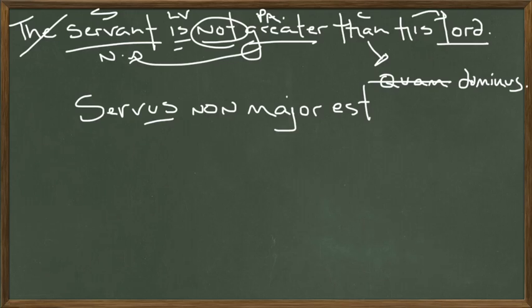However, if we leave out the comparison word quam, we can just write it in the ablative case. Domino. Servus non maior est domino. Alright, let's look at another example.